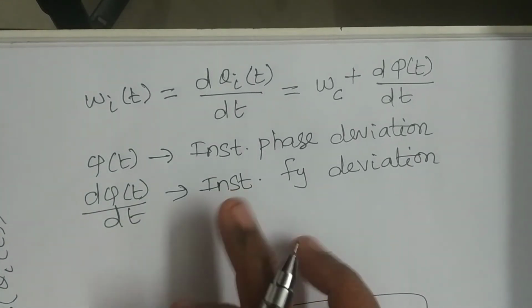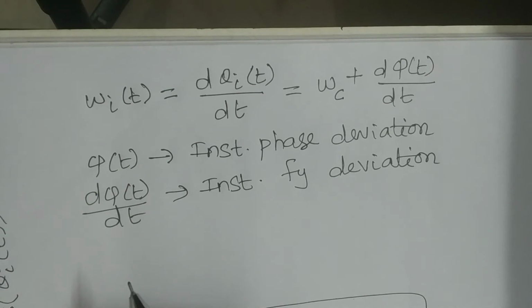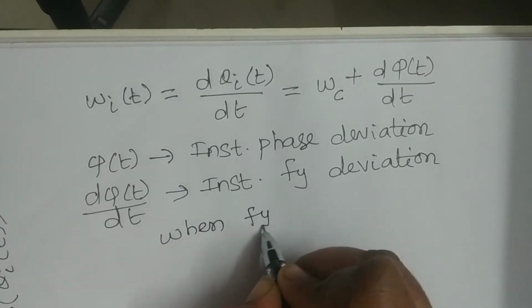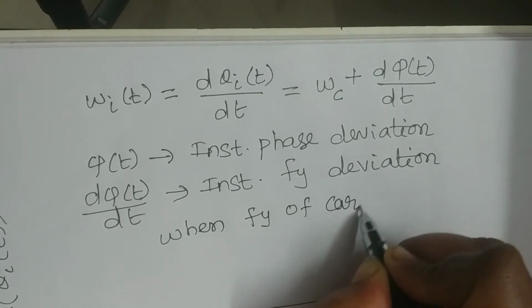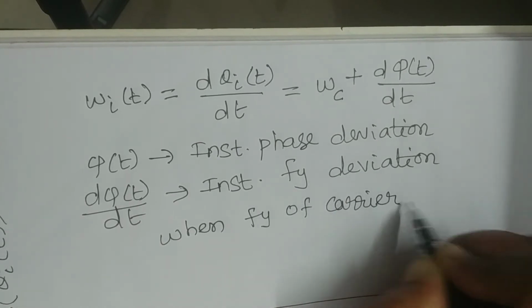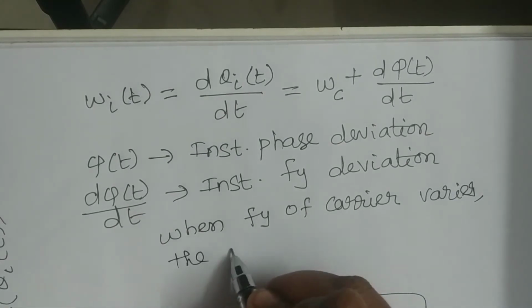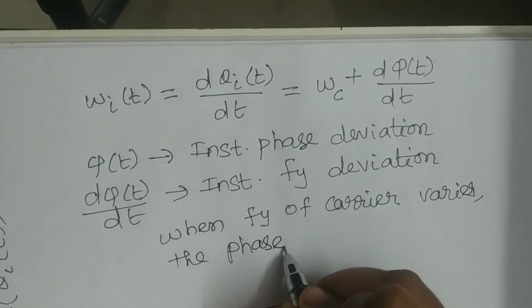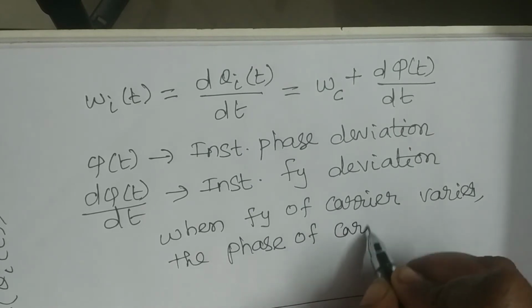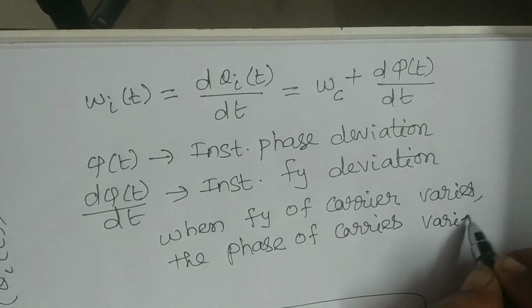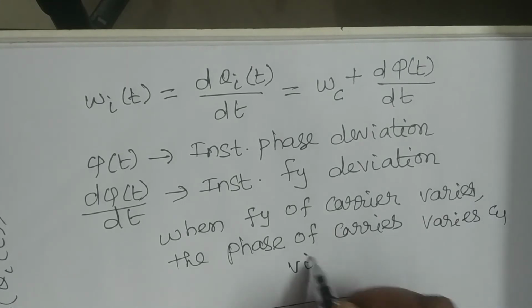So when the frequency of the carrier signal varies, the phase of the carrier signal also varies, and vice versa.